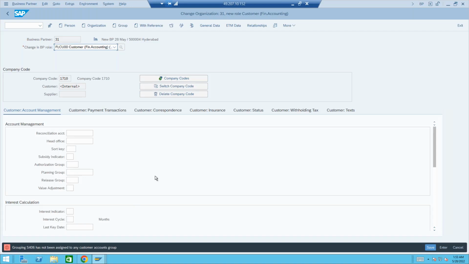The system throws an error saying, what is the BP grouping we created? S406, right? Now the system says that S406 has not been assigned to any account group. Okay, it has not been assigned to any account group.